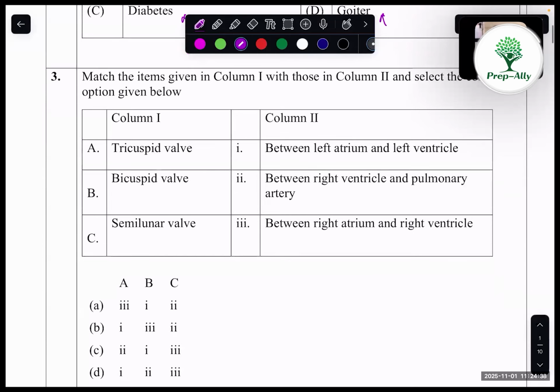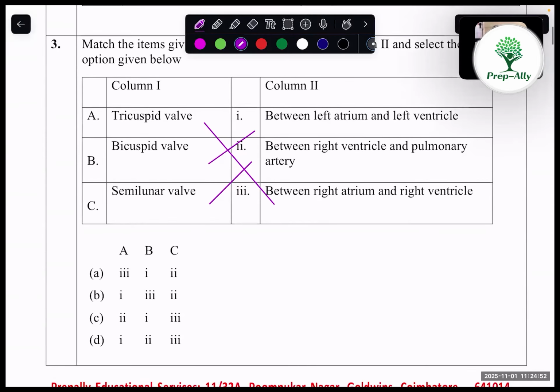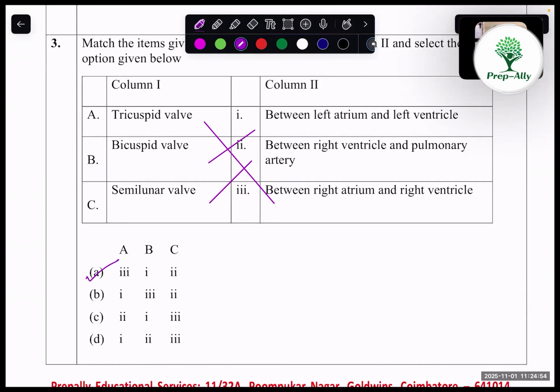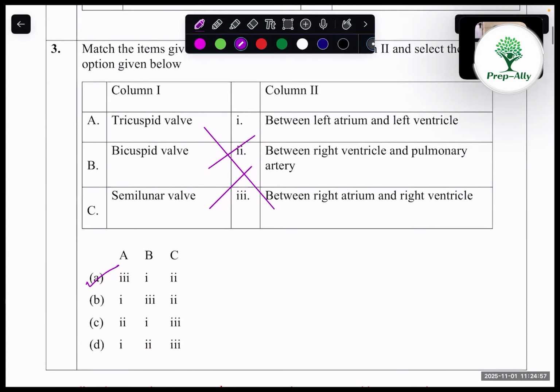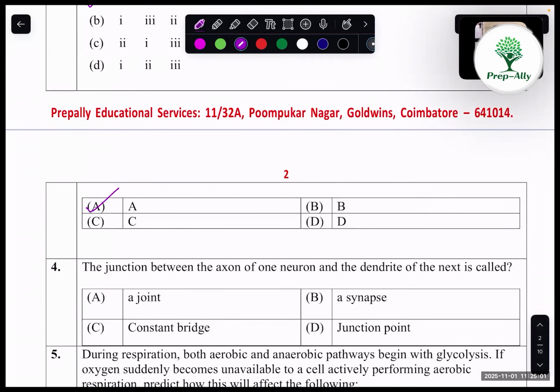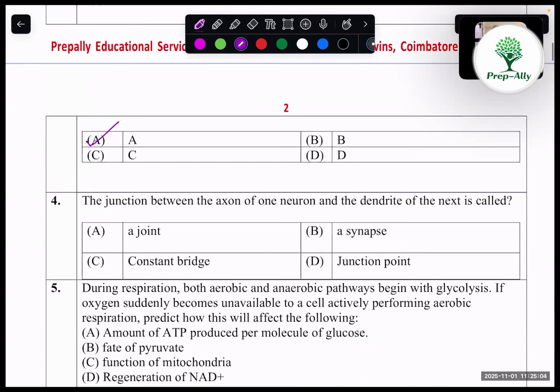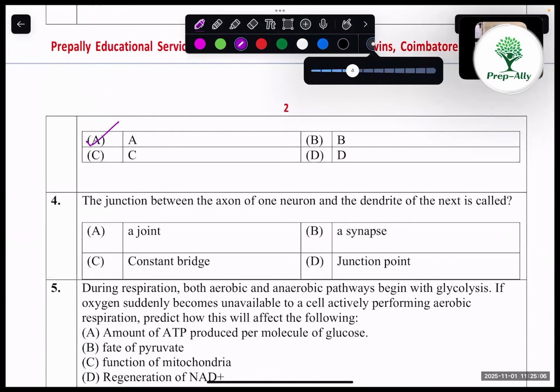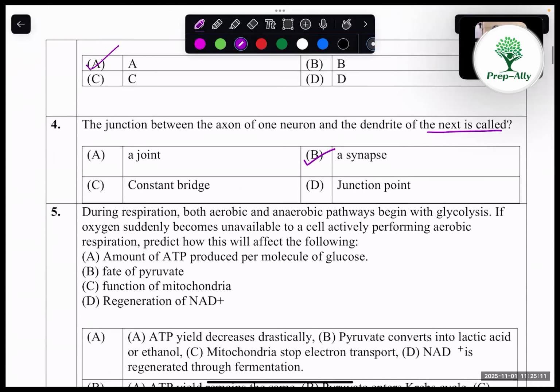Then match the following. Tricuspid valve is placed between right atrium and right ventricle. Bicuspid valve between left atrium and left ventricle. Then semilunar valve between right ventricle and pulmonary artery. So A3, only one option, that is A, and B1, C2. So option A. And the junction between axon of one neuron and the dendrite of next is called a synapse.